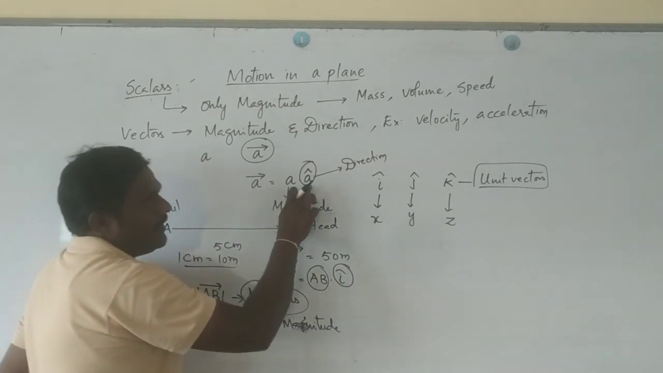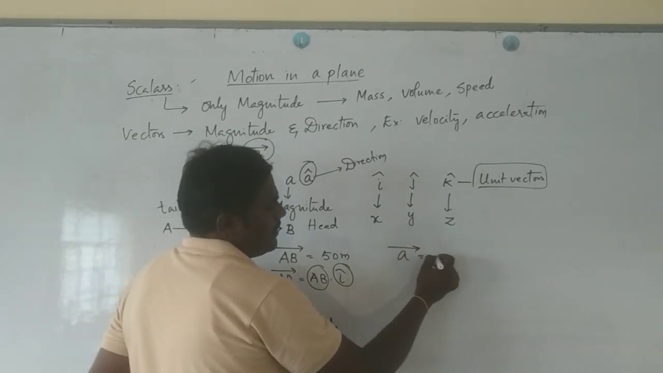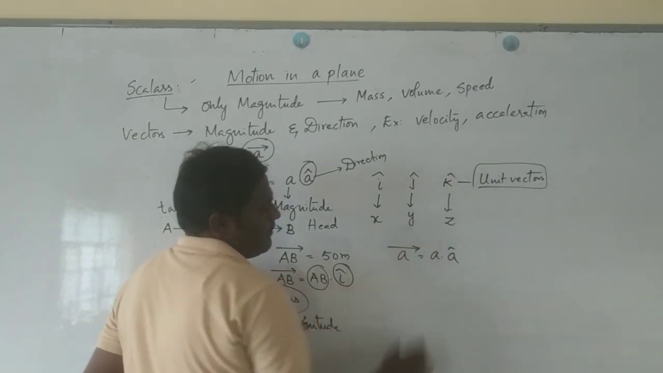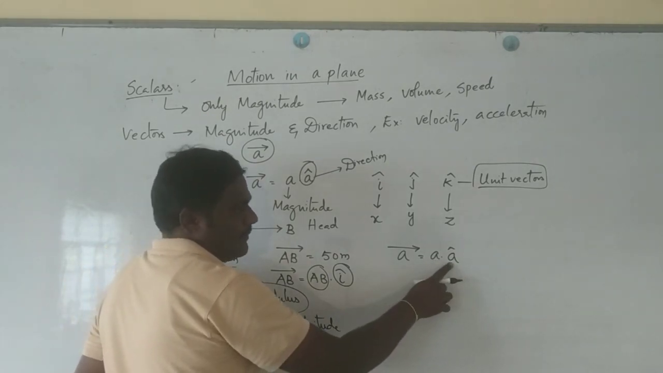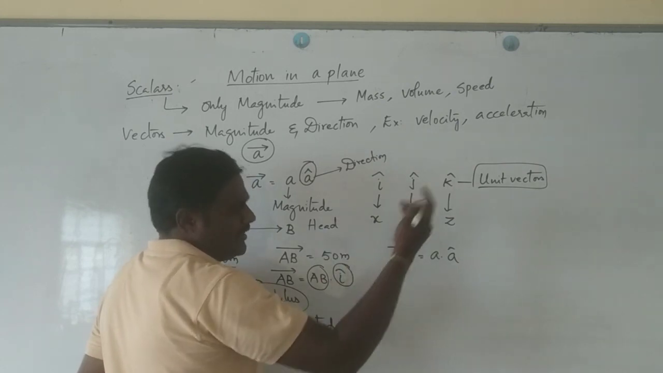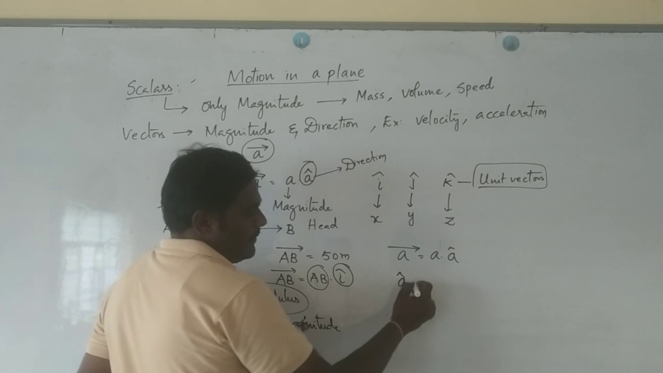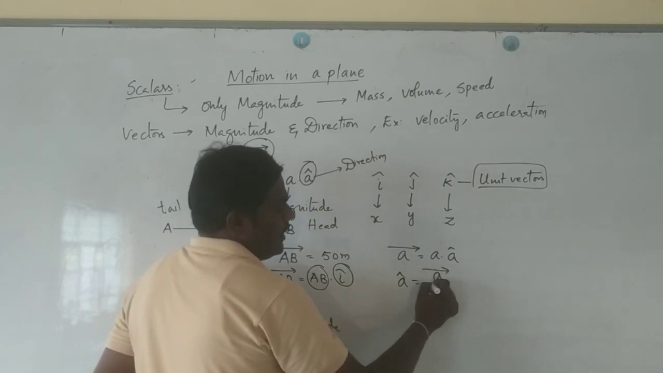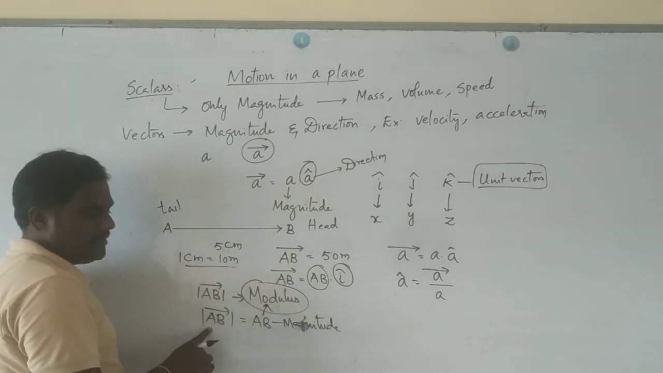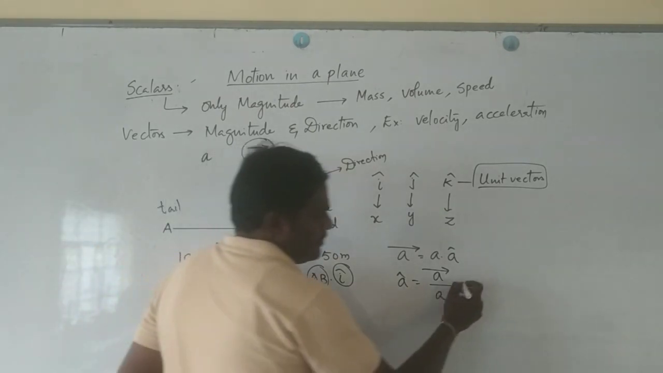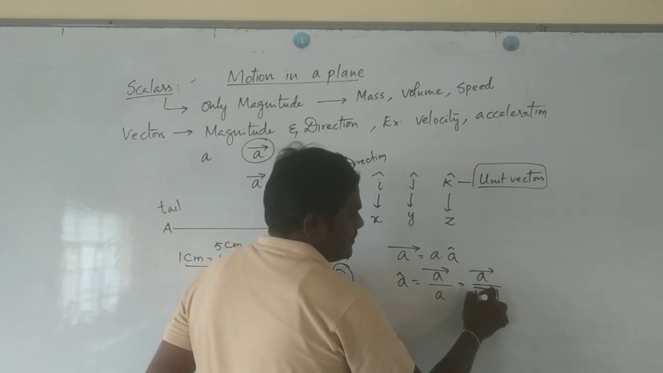If you want to get the direction, I'll give you an additional point. Let me write once again here: A bar is equal to A times A cap. You got it or not? Now here A is what? Magnitude. A cap is what? Direction. To get only the direction, you can write like this: A cap is equal to A bar by A. Since A is the magnitude, you can write it as modulus, so A bar is divided by modulus of A bar.